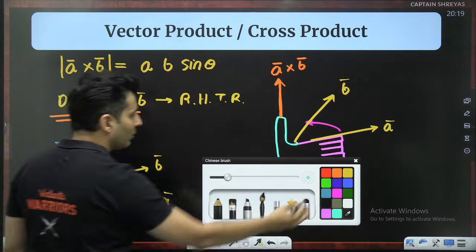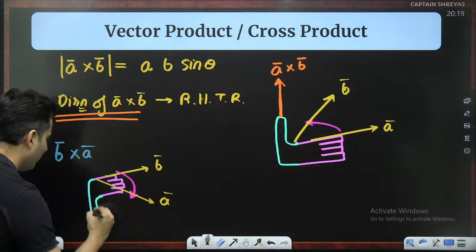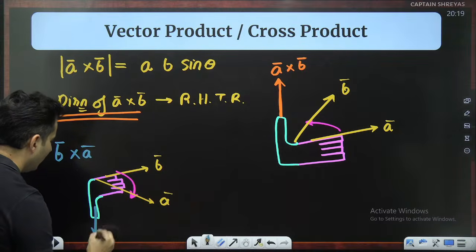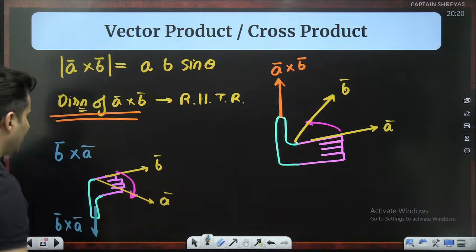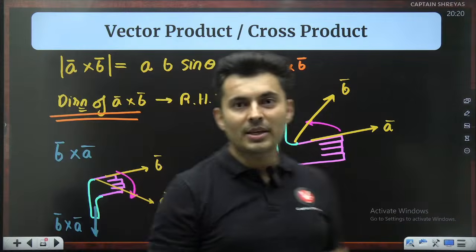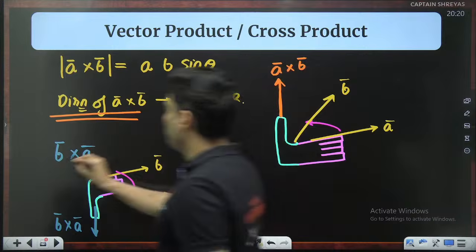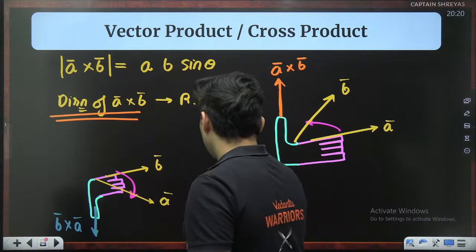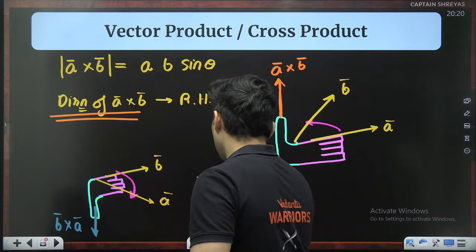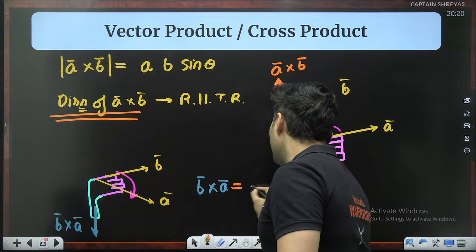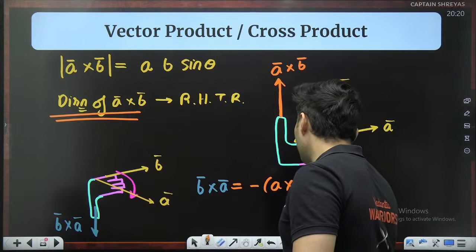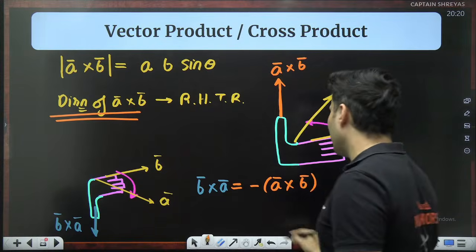That would be the direction of B cross A, which is exactly opposite to A cross B. So that means your B cross A is actually the negative of A cross B.